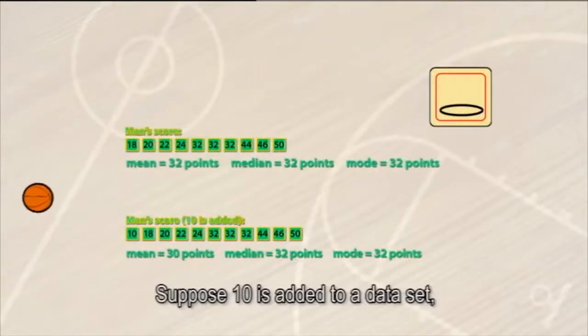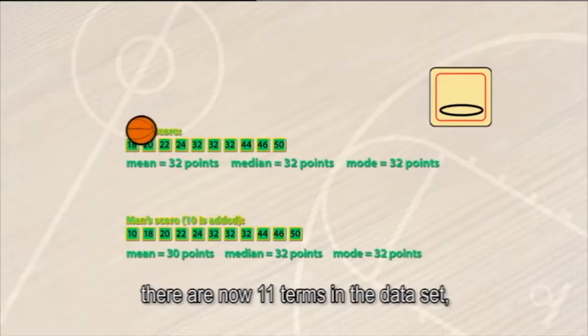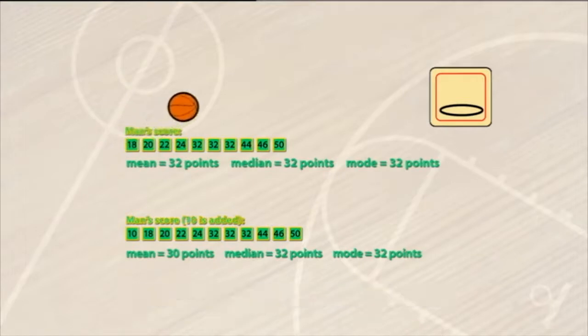Suppose 10 is added to a data set. 10 is smaller than the mean. There are now 11 terms in the data set. The new mean becomes 30 points. The new median is 32 points. And the new mode is also 32 points.